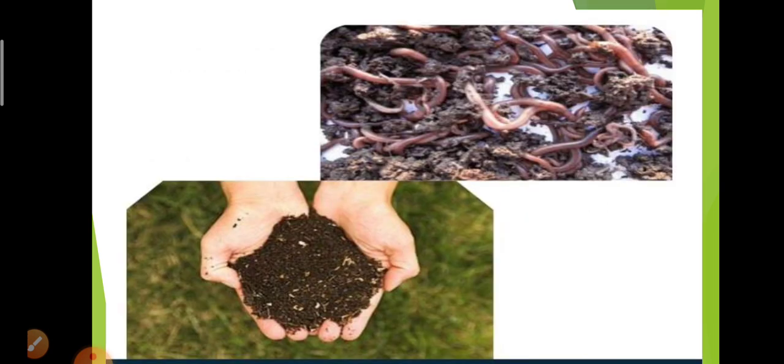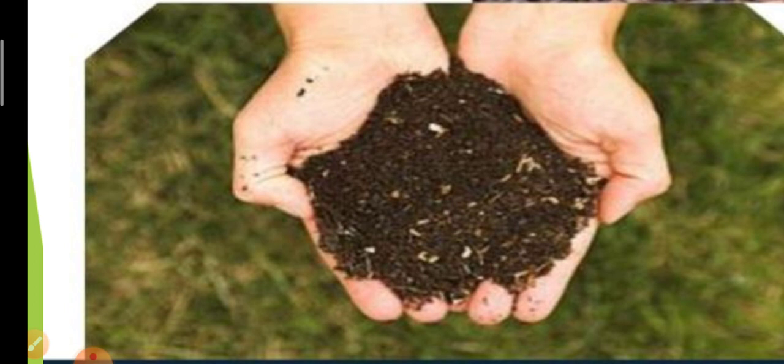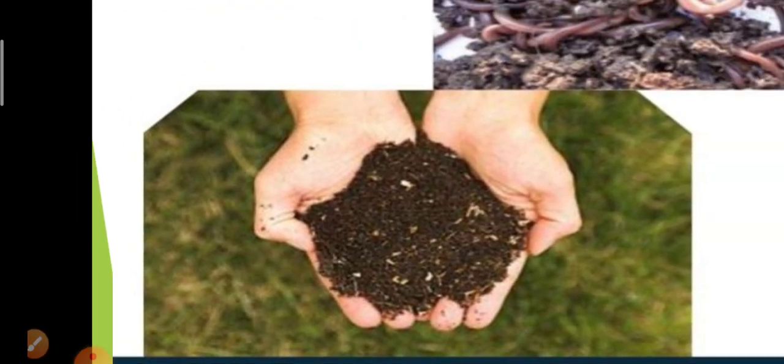Here it is, the vermicomposting method, and this one is the manure prepared by vermicomposting. It is better to use compost instead of chemical fertilizers because compost is eco-friendly and harmless.